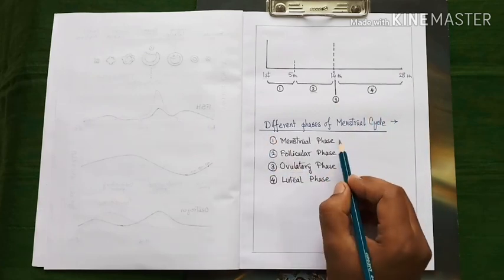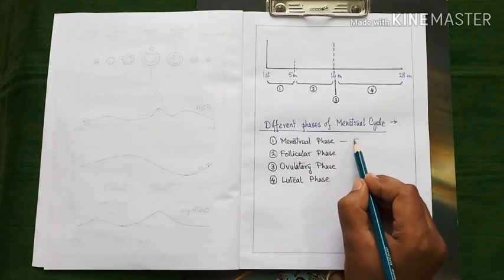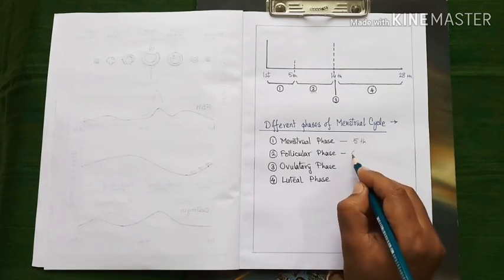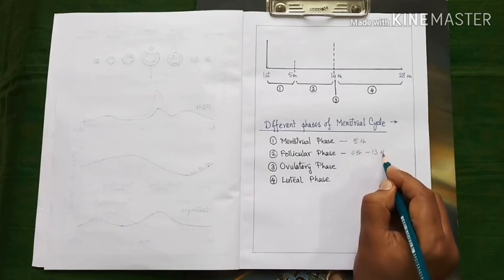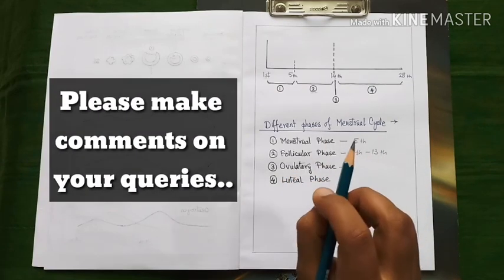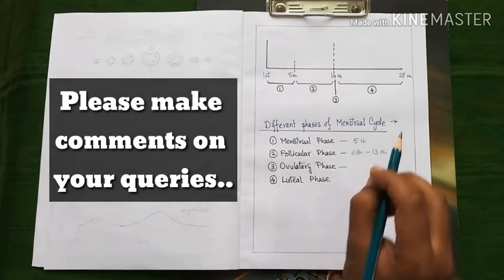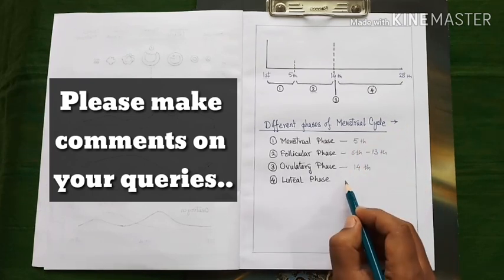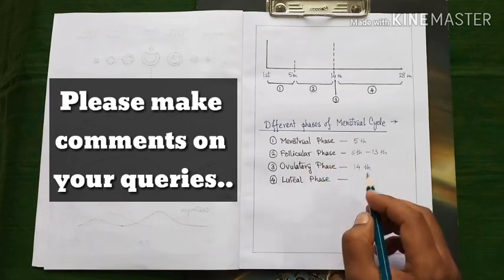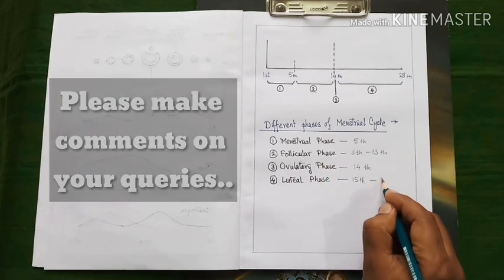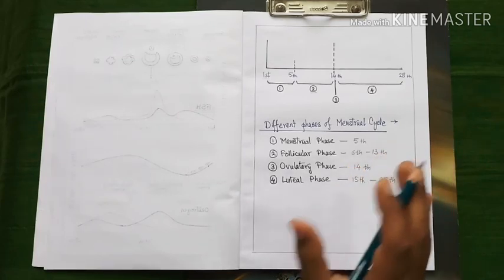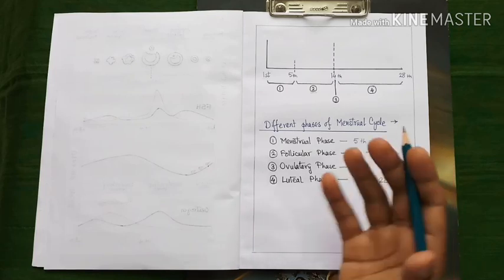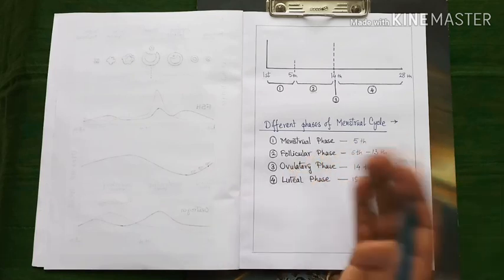luteal phase. So, here the first phase generally stays up to the 5th day of the menstrual cycle. The second phase continues from the 6th day to the 13th day. The ovulatory phase, the day when the exact ovulation takes place, is generally indicated as the 14th day of the menstrual cycle. And the luteal phase continues from the 15th day to the 28th day of an average menstrual cycle. All the data given here are average data. It may vary from individual to individual.